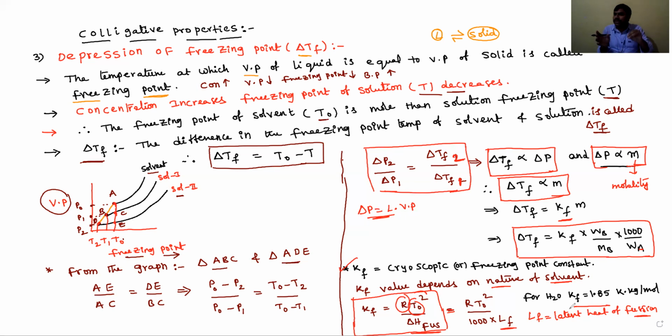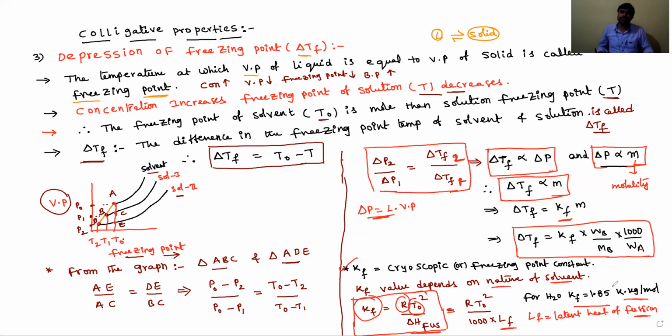But water is a universal solvent, so we need to remember that value. The Kf value for water is 1.85 Kelvin kg per mole. The units for Kf are Kelvin kg per mole. You also have to remember those units, dear students.